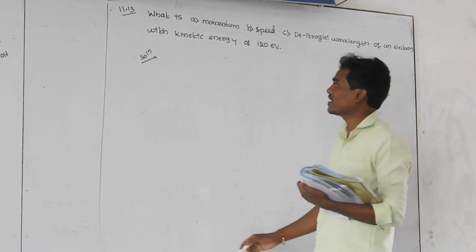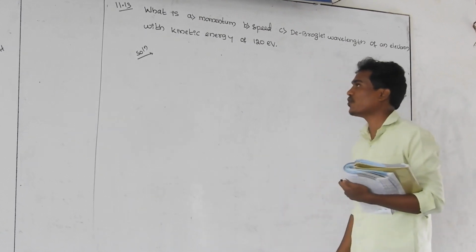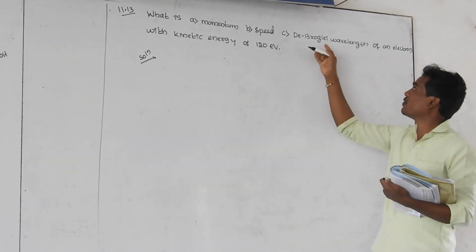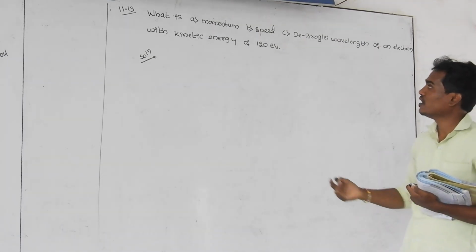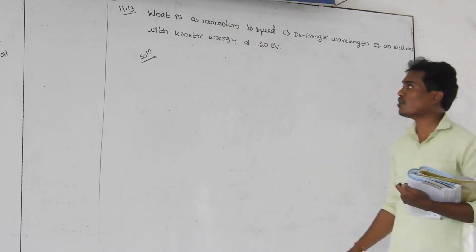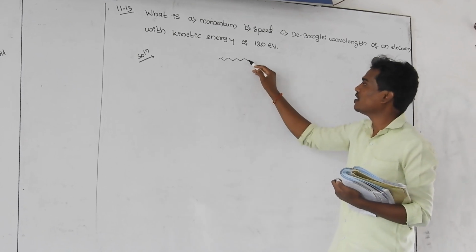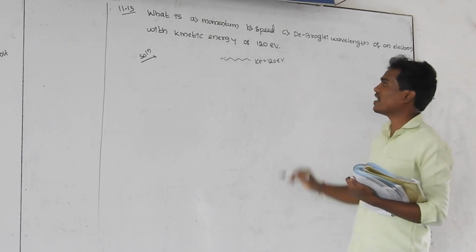Yes, even regarding the electron, whenever the electron is moving from one point to another point, it is moving in the form of waves. Those waves are called de Broglie waves or matter waves. You have to find out the wavelength of those matter waves, and the speed and the momentum. These three physical quantities you have to find out regarding the electron. And this moving electron has a kinetic energy equal to 120 electron volt. This value is given.